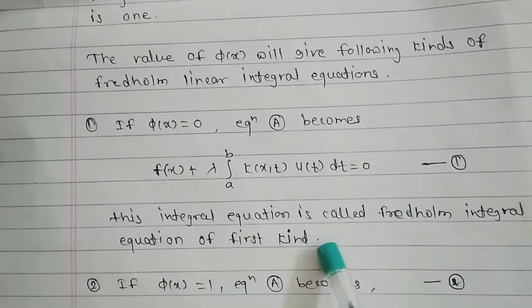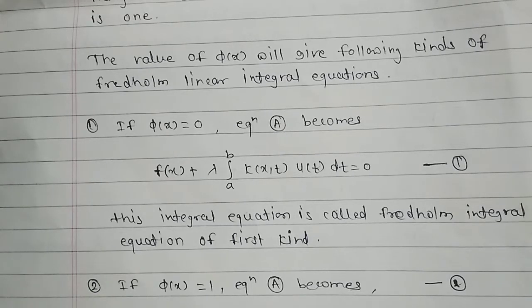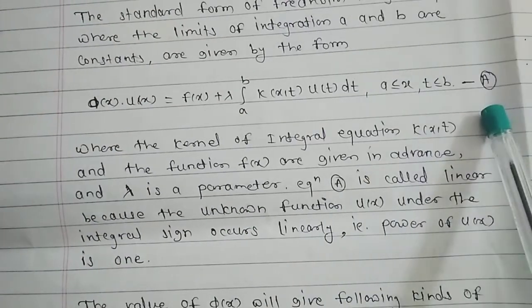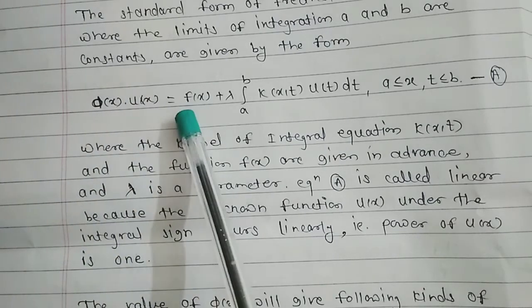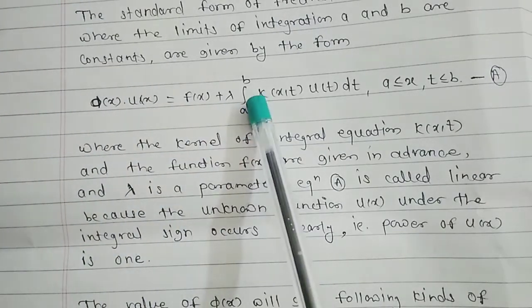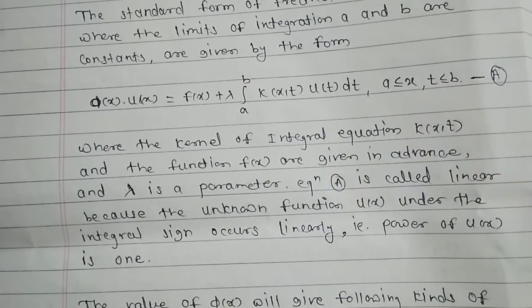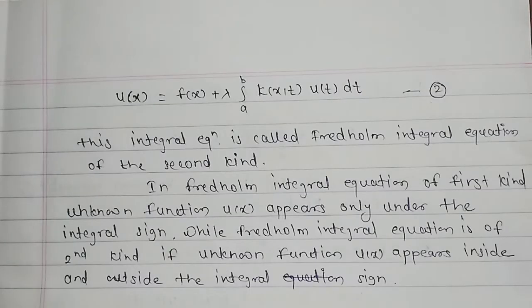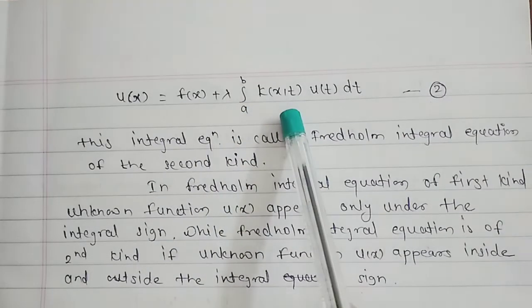Now if phi of x is equal to 1, in equation A we put phi of x equal to 1. This is your equation A. Now put phi of x equal to 1, so u of x is equal to f of x plus lambda integral a to b k of x, t, u of t dt, for a less than or equal to x and t less than or equal to b.